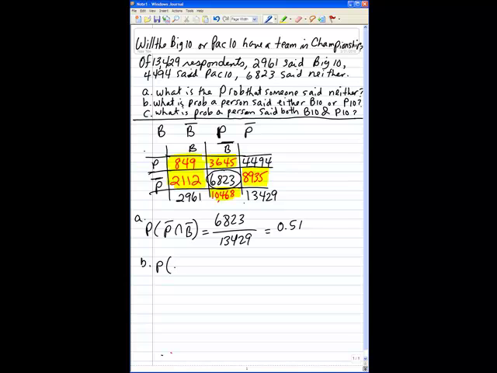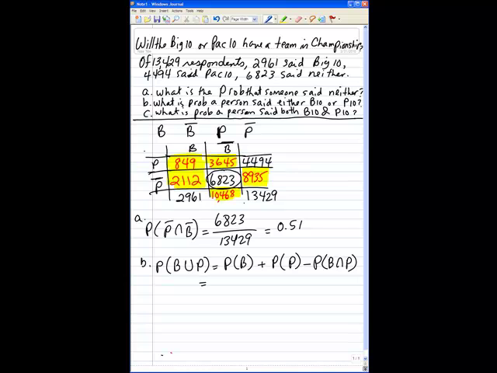So we're looking at either Big Ten or Pac-10 or both. Through the addition formula in your book, we know that equals probability of Big Ten plus probability of Pac-10 minus the intersection of Big Ten and Pac-10.